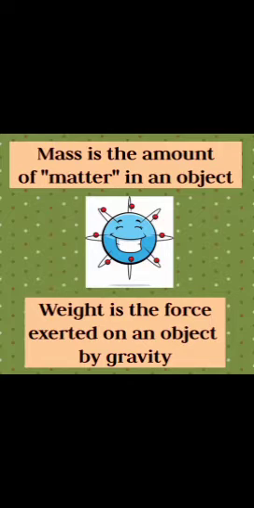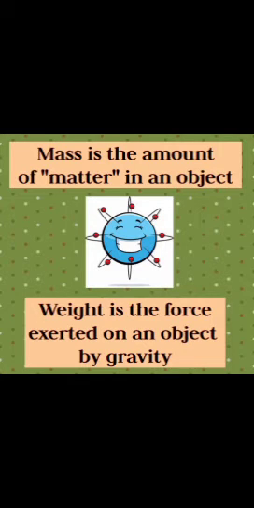So, keep in mind, children, mass is the amount of matter in an object. Let's take the example of a chair. A chair has nails, cotton, some wooden bars, and metal. What that chair has in it is the mass of that chair.